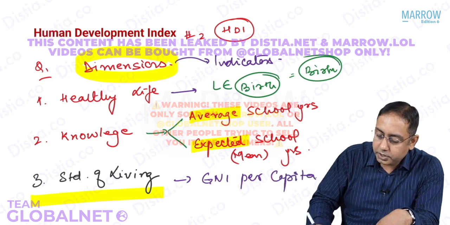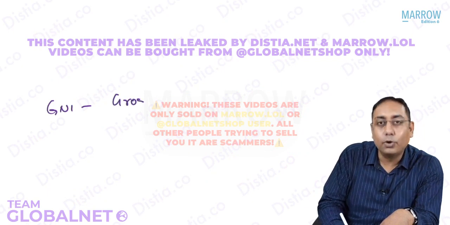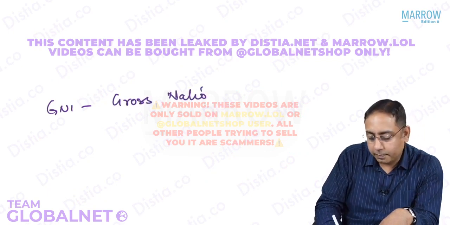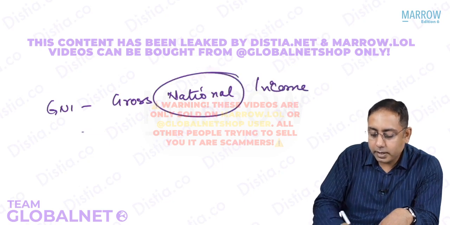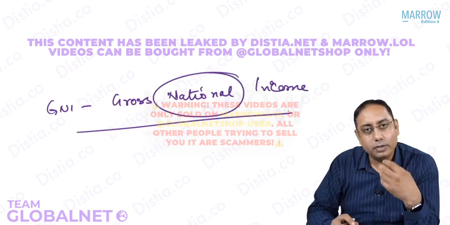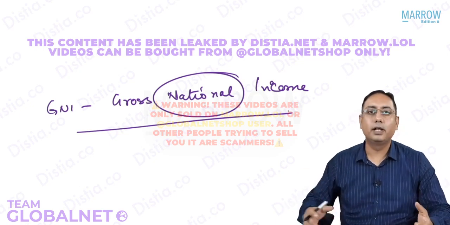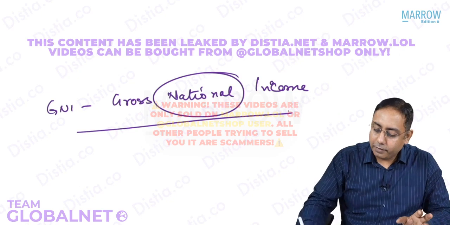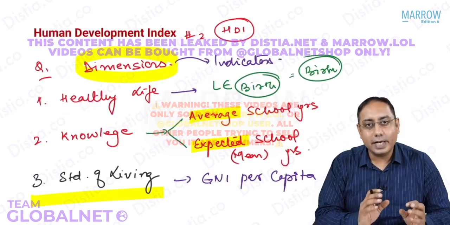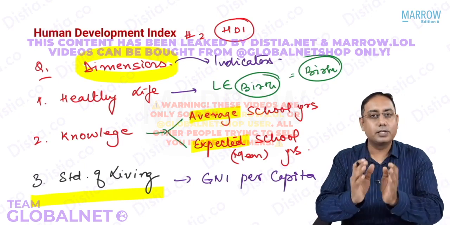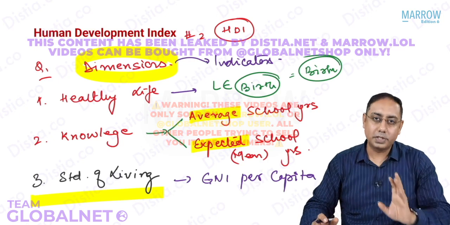What do you mean by GNI per capita? GNI per capita stands for the gross national income. All the nationals in a country, what is their earning? So the total could include agriculture earning, mineral earning, gold earning, business earning, and foreign income earning. Everything is included. That is what GNI per capita is. So this is what HDI is. Please note HDI takes into account 3 dimensions and 4 indicators. That was your question number 1.